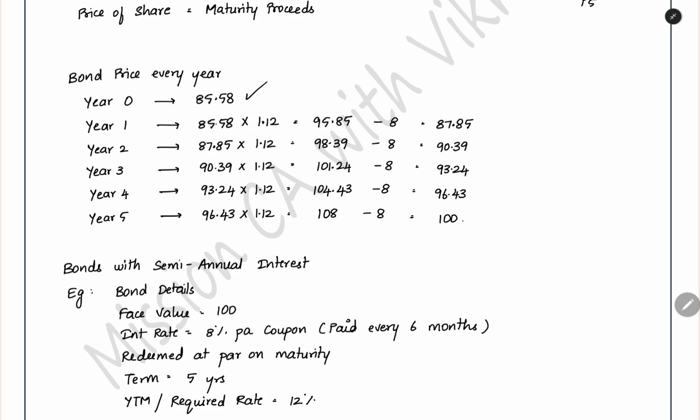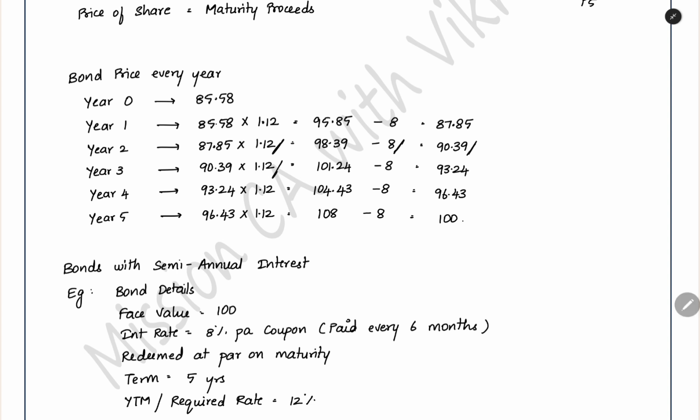How is this happening? You are investing this amount, you are expecting 12% return. So when you add the 12% return at the end of first year, this much is the amount due. This much is the amount that you should get if you are getting 12% return. Out of that, 8 rupees coupon is paid to you every year. And when you reduce that, the total amount due is 87.85. And on that amount, you again want 12% return next year. From that, again you will get the coupon. Again you will get the price of the bond, that will be in the form of market price, which will still be unrealized.